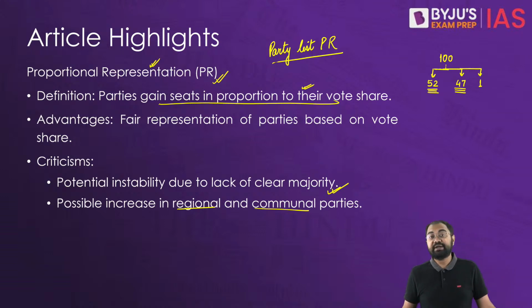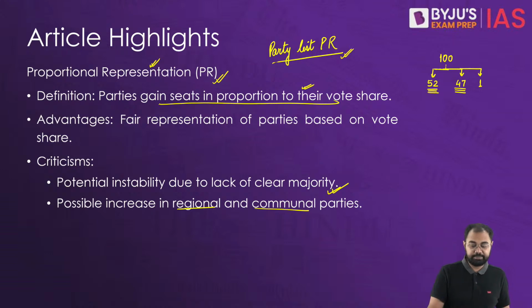Similarly, when it comes to the party list proportional representation, the voters cast their ballots for the parties rather than the individual candidates.